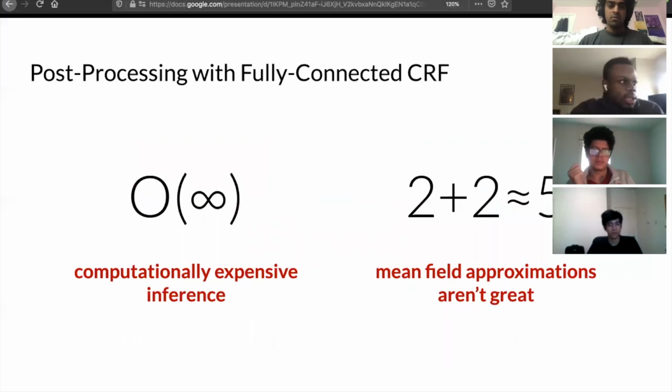But the problem with these is that a fully connected CRF is overkill. We suspect that we can perform inference without a fully connected CRF and make inference less expensive. Also, in practice, we use a mean field approximation, which often doesn't perform very well. And if we instead use a constant patchwise distribution, then we might not capture semantic dependencies very well between different objects.